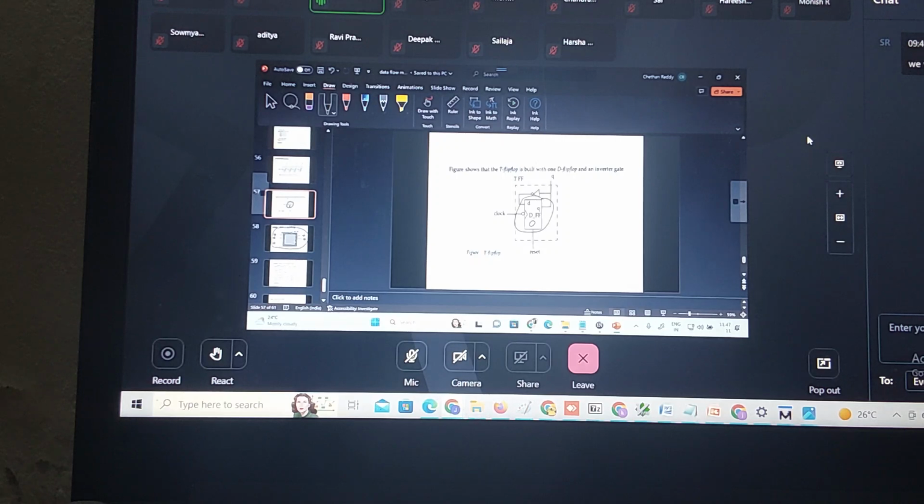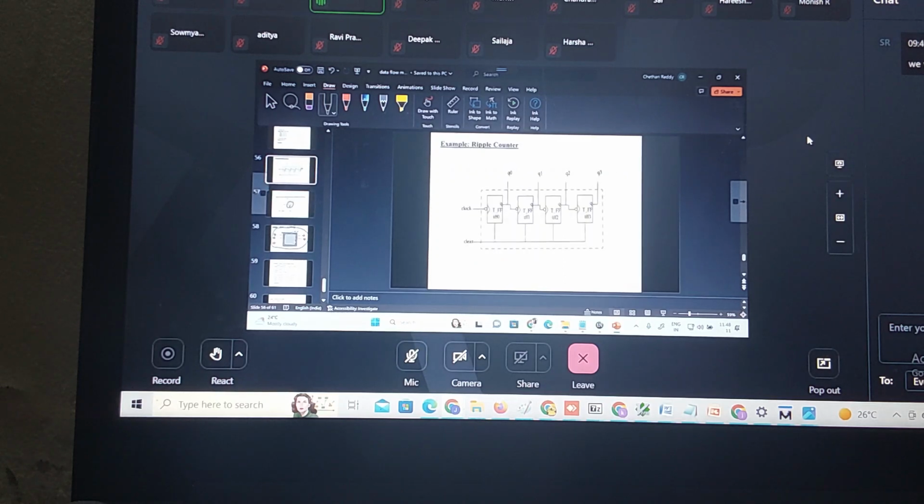The next question is to use this T flip-flop to design the ripple counter, an asynchronous counter or ripple counter. Correct. This is an asynchronous counter. The way we give the clock is that the clock feeds the first flip-flop, and for the second flip-flop the clock comes from the previous one. Now this is working as a 4-bit up counter.